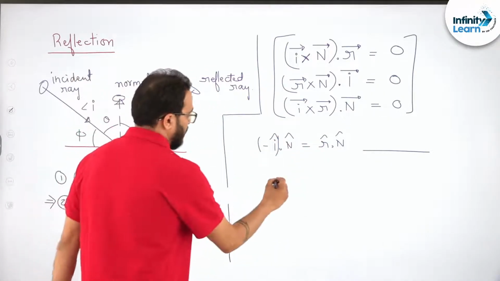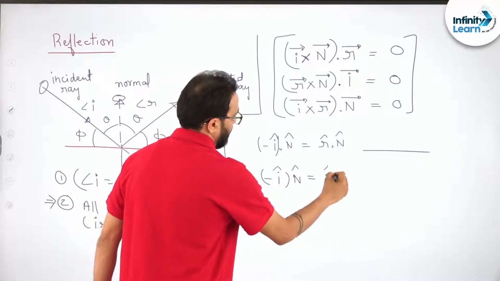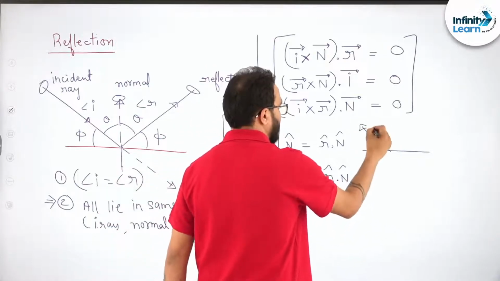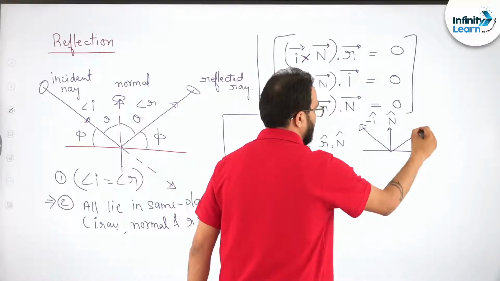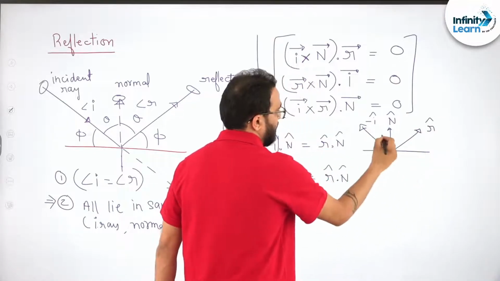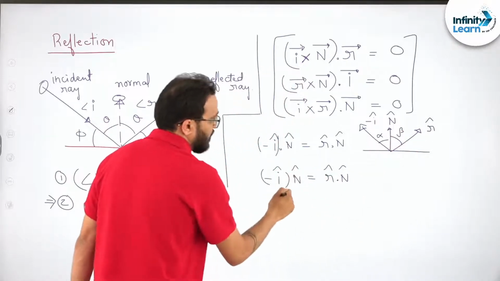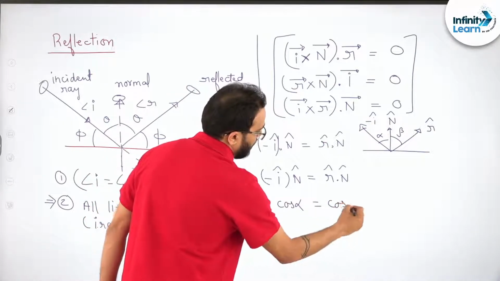So when you do this with unit vectors, this is minus I cap, this is n cap, this is r cap. Now this angle is, let's say, alpha, and this angle is beta. So this will be cos alpha, and this will be cos beta.